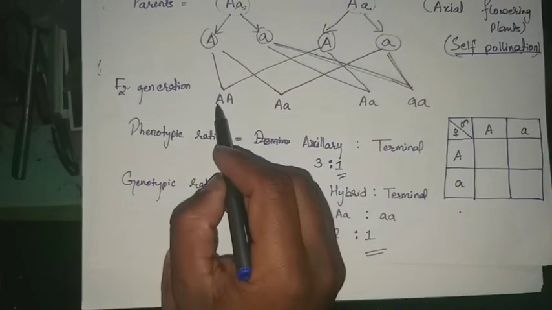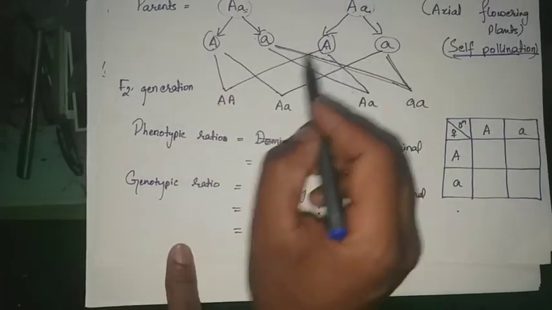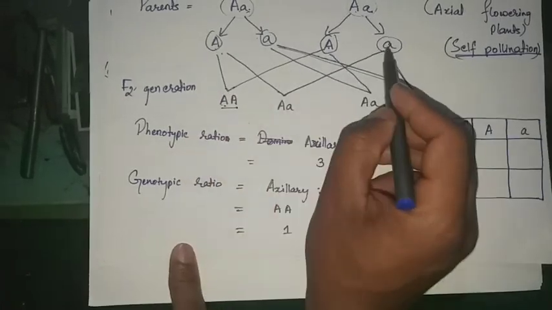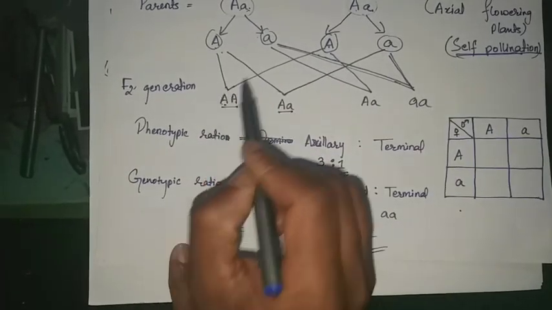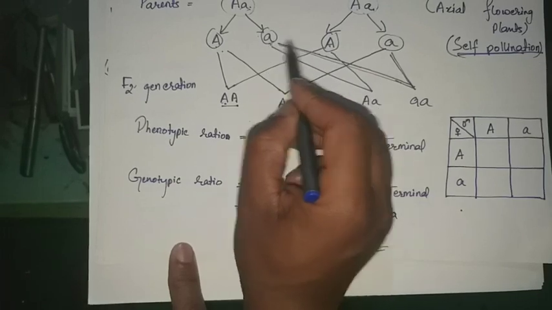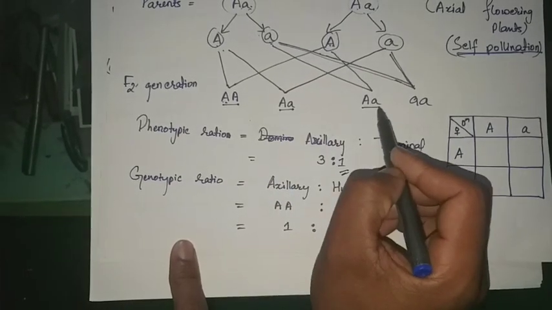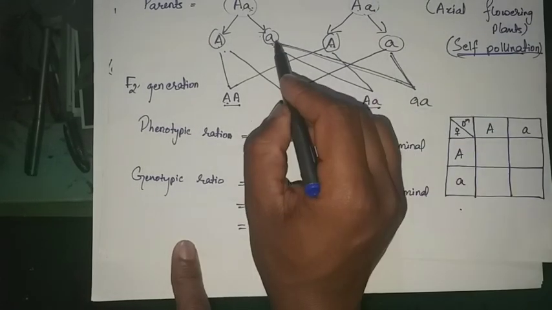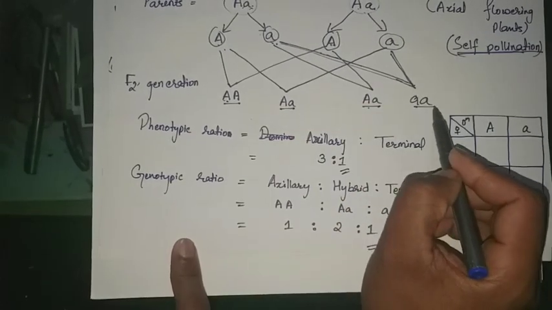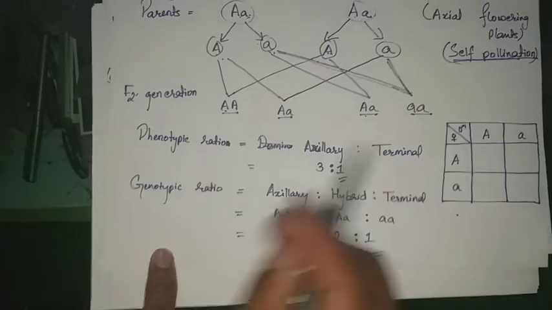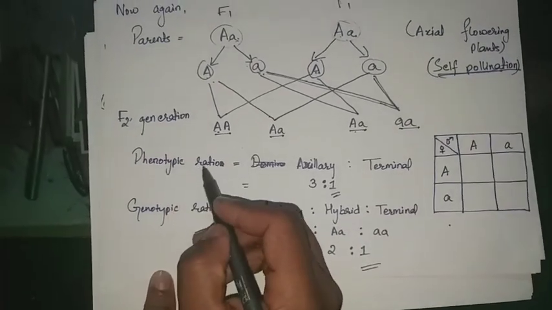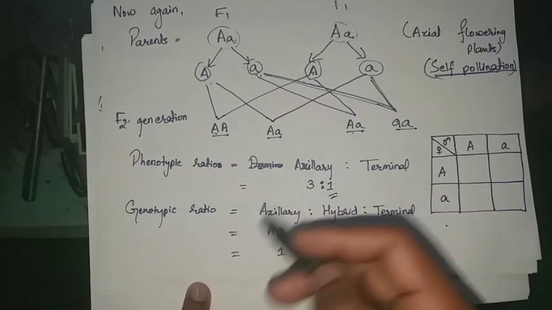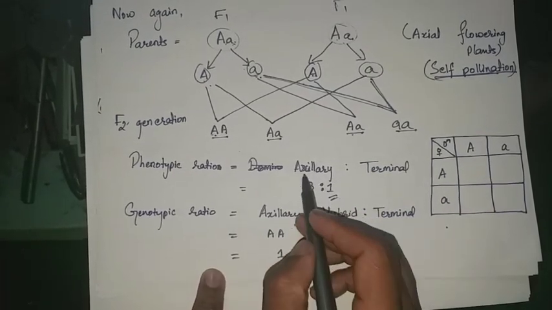You can see here, this capital A and this A combine together to form capital A capital A, this A and this a combine together to form capital A small a, this small a and capital A combine together to form capital A small a, and this small a as well as this small a combine together to form two small a's. Thus, if you see the phenotypic ratio, phenotype means the expressive characters which are expressing themselves.